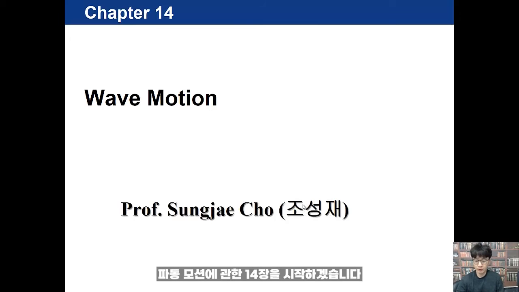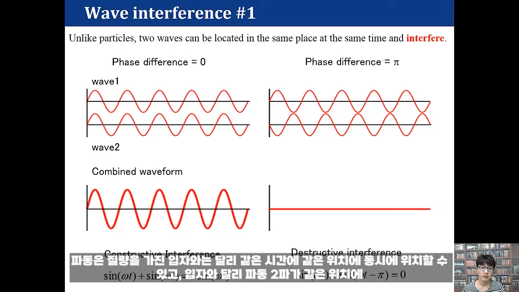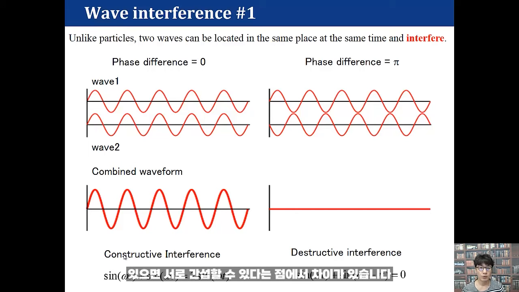Hi, let's begin chapter 14, which is on wave motion. Waves are different from particles having mass in that they can be located in the same place at the same time, simultaneously. And if two waves are located in the same place, unlike particles, they can interfere. That means the resultant waveform is combined.